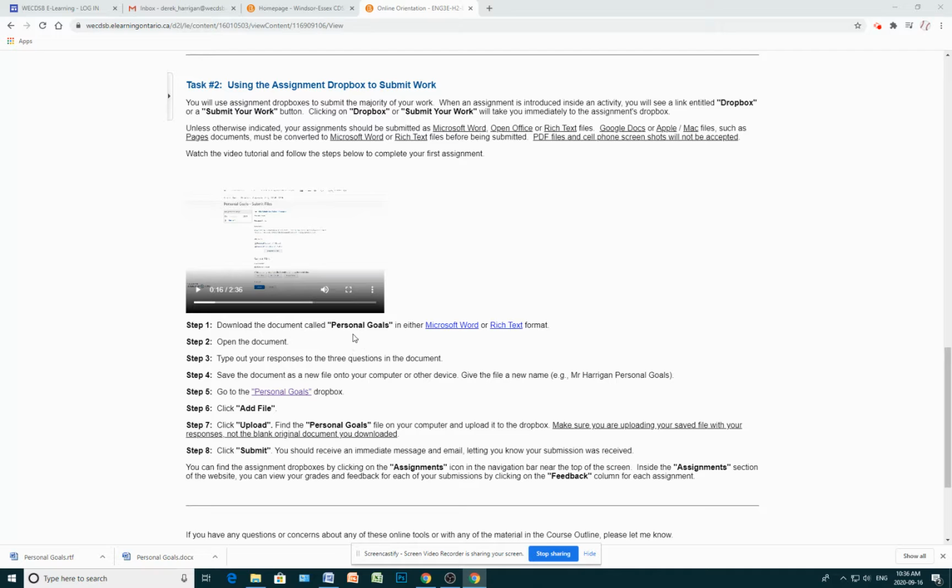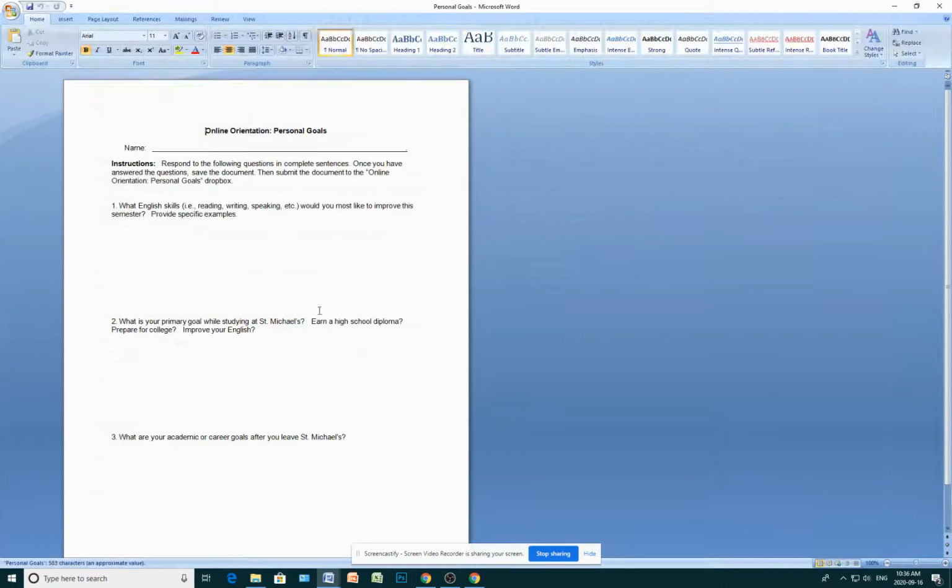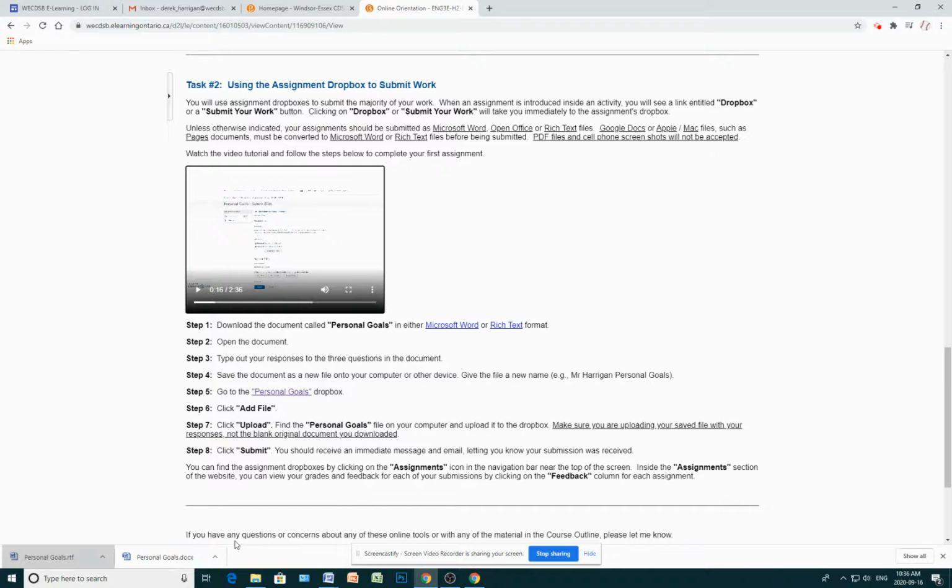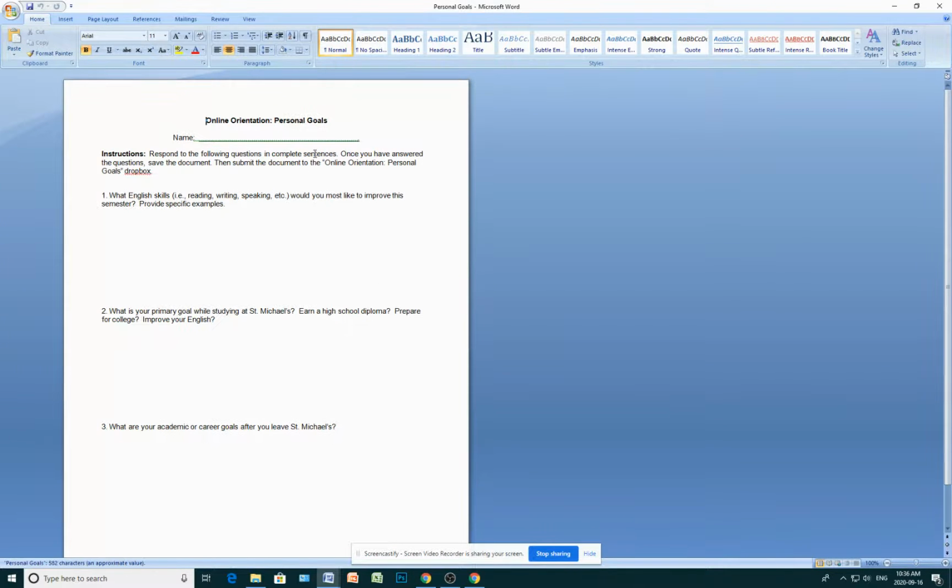So what I've done here is provide you with a Microsoft Word or a rich text document. And if you open them, they'll look the same. This is the rich text document. This is the Microsoft Word document. And so whichever one works best on your computer or whichever one you want to use, open up.